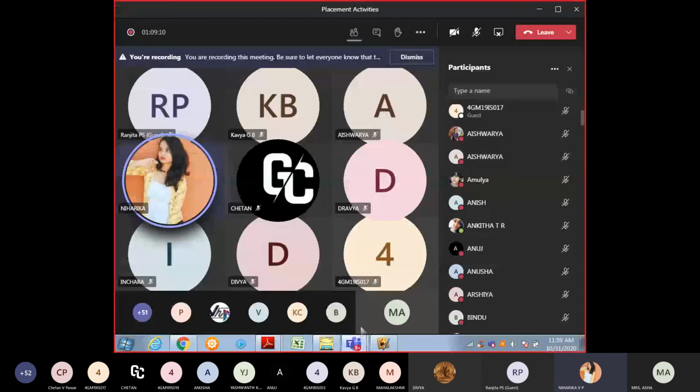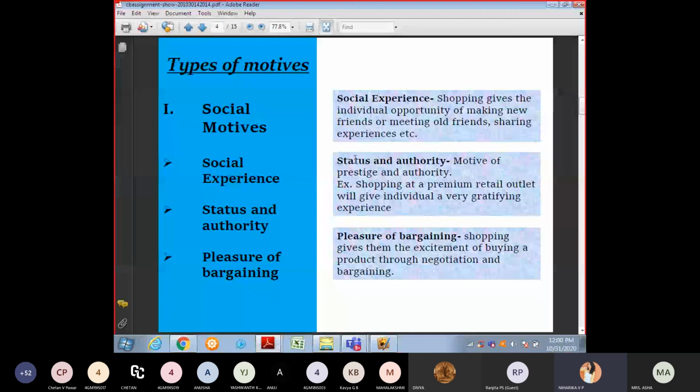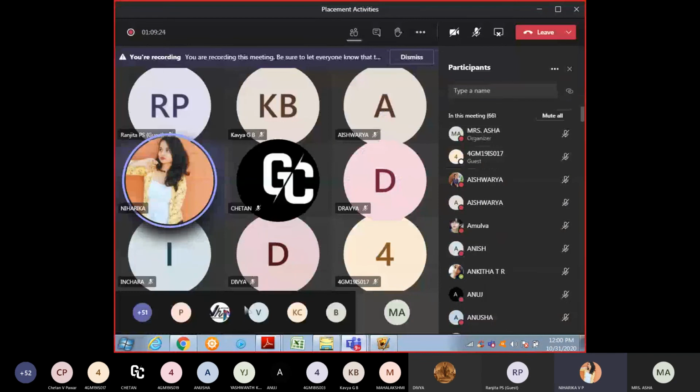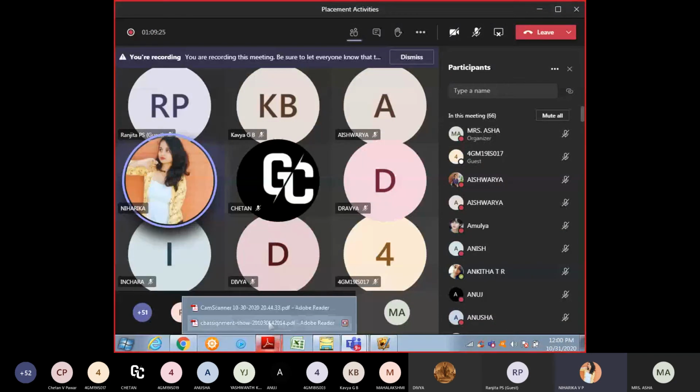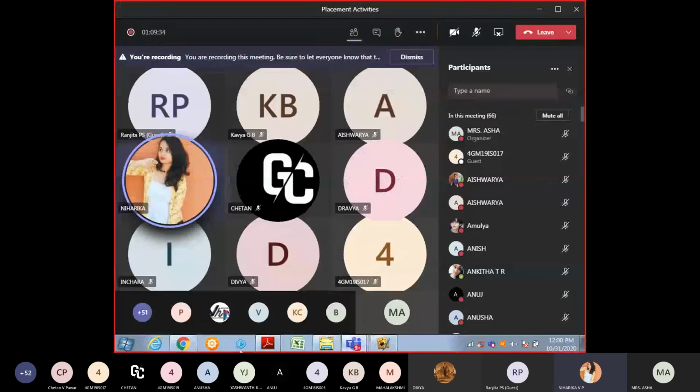I have to buy a cloth, a dress, according to my individual opinion. Next, if you are going shopping, you can coincidentally see your old friends or relations, and if you make new friends while shopping, that gives a new experience and a new thought. That can also be a social experience.